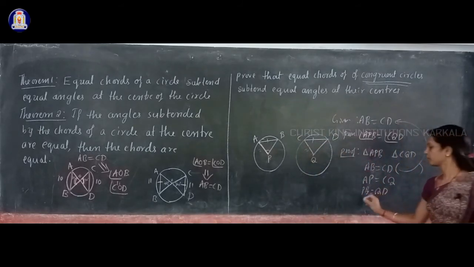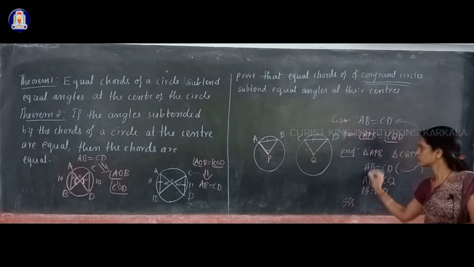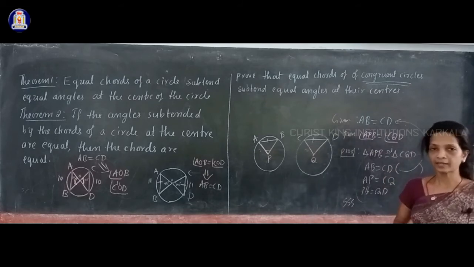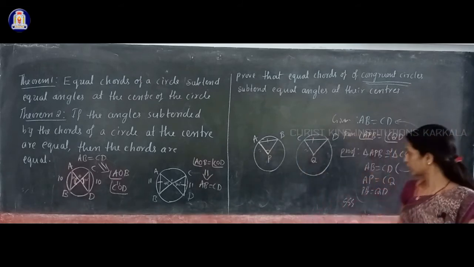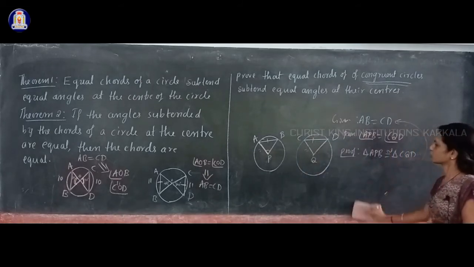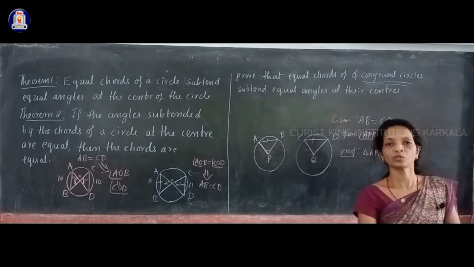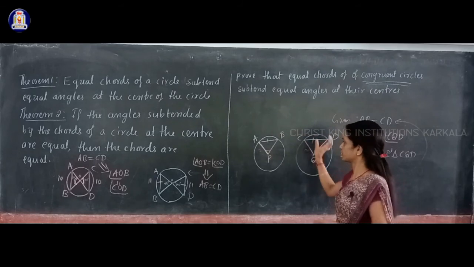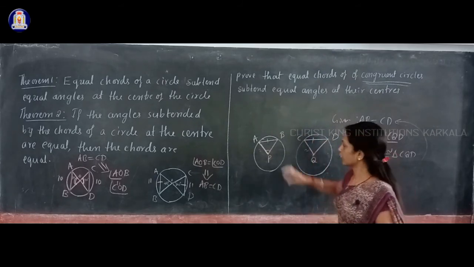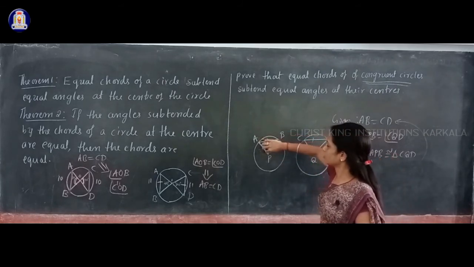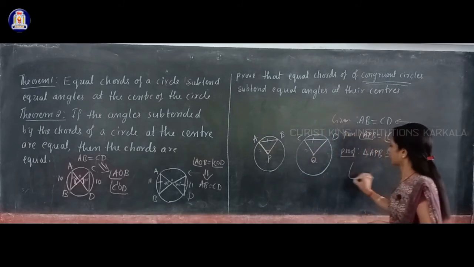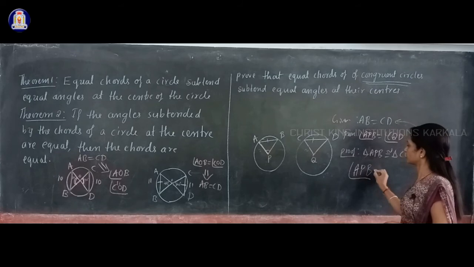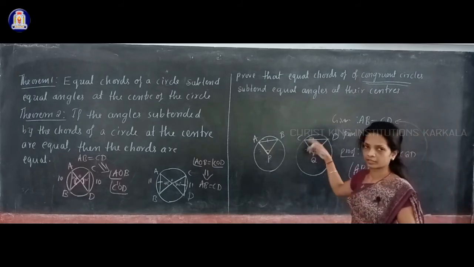So by the SSS congruence rule, you can say these two triangles are congruent. Once the triangles are congruent, you can equate the angles opposite to equal sides. Now you have to see the angles opposite to the equal sides AB and CD. Opposite to AB, you get angle APB. Angle APB is equal to which angle on the right side triangle?